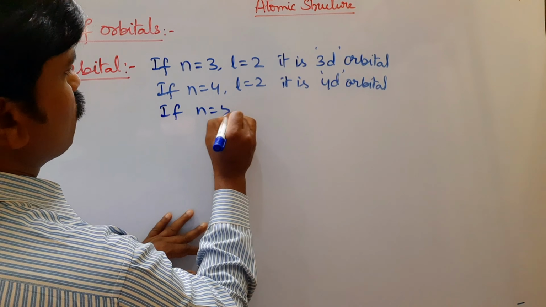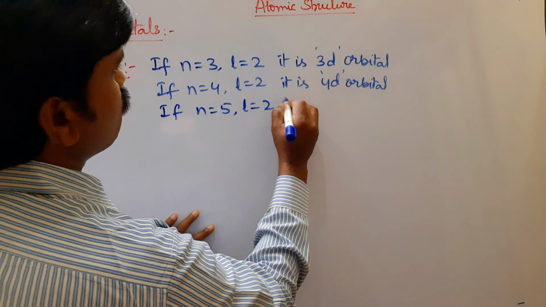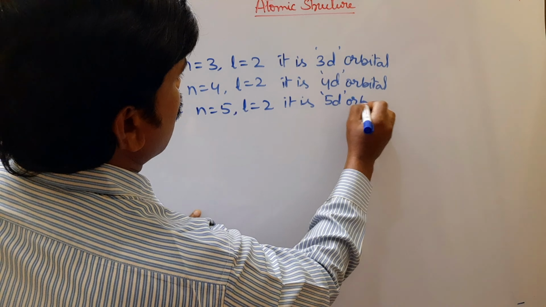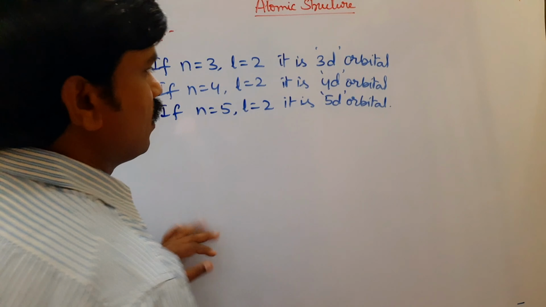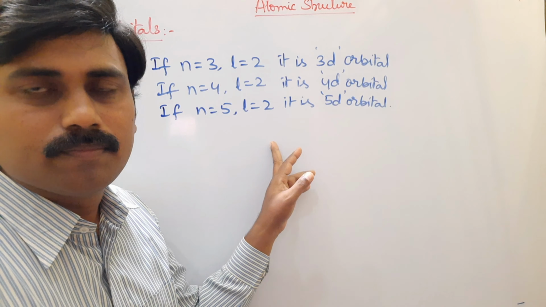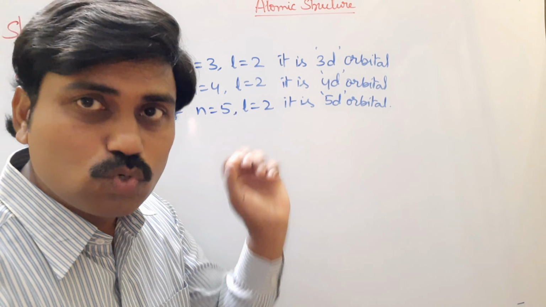If n equal to 5, l equal to also 2, it is 5d orbital. For any d orbital, l value is 2 only.